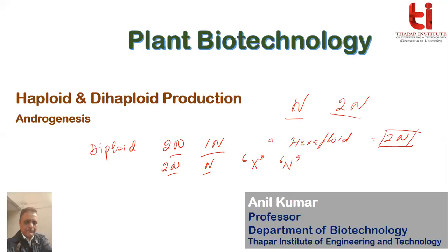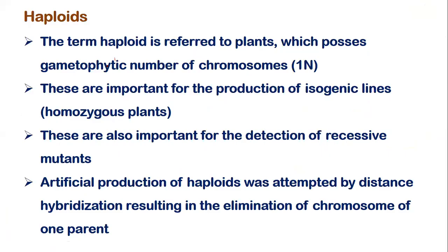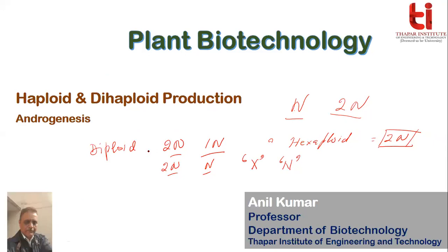For a particular species, x is the number which contains all the genes required for making that species. It is the minimum number of chromosomes that carry all the genes that make that species.